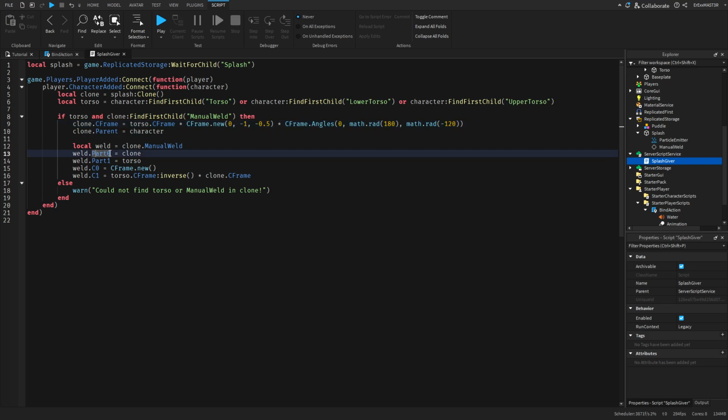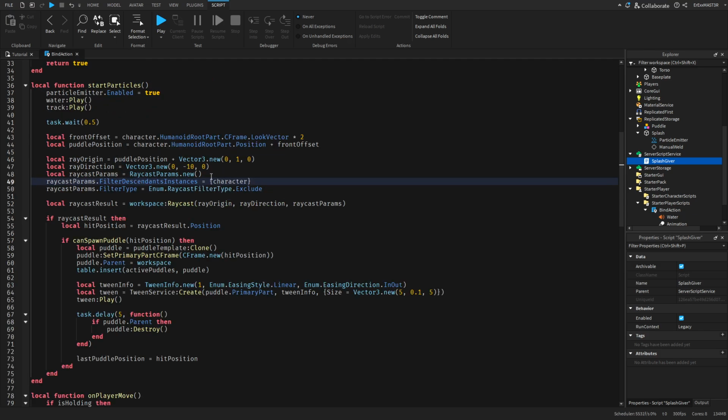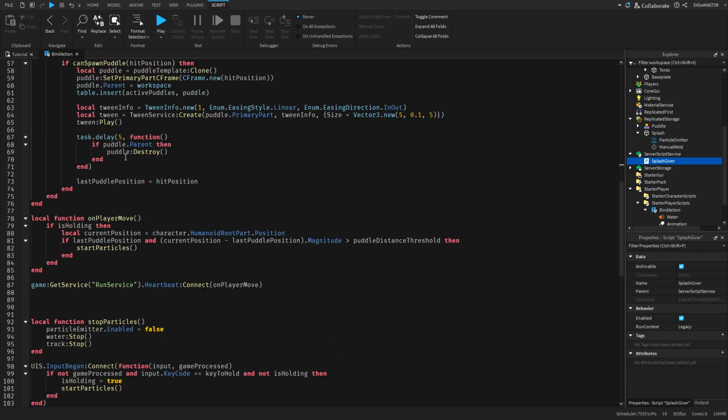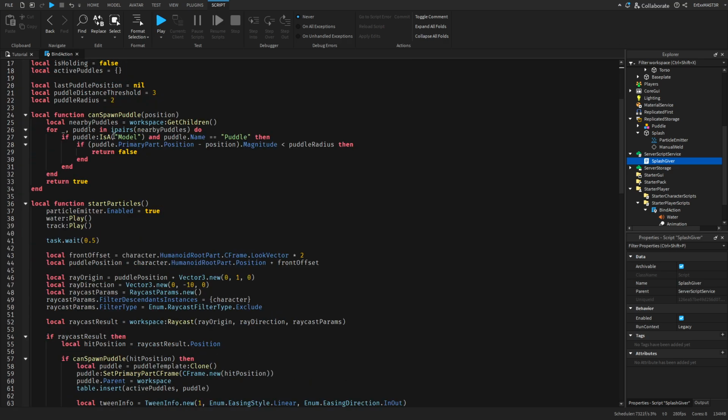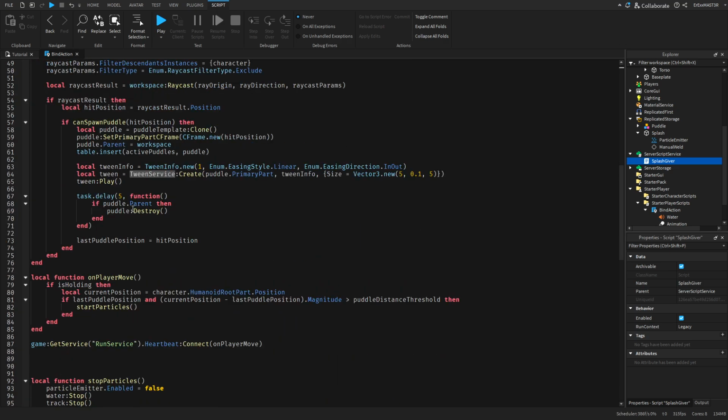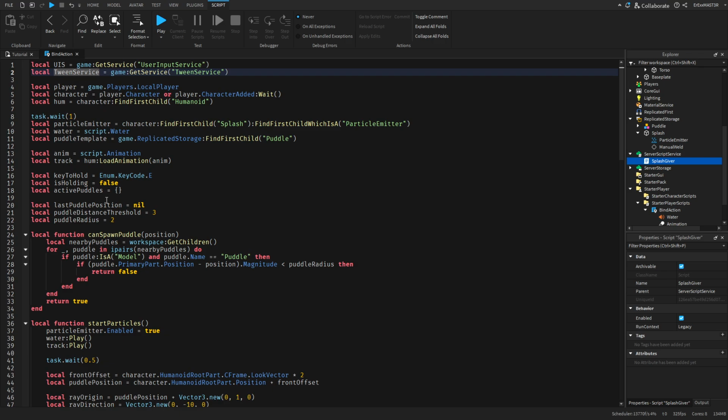Then here we set the part 0 of the manual weld to the clone, which is the splash, and part 1 to the torso. And that's really it from the server script. Now inside the local script, which is kind of huge, not gonna lie, we have user input service, tween service. I'm not going to read all of this, I'll just shortly go by it. You can pause the video and copy it yourself or read it, whatever.